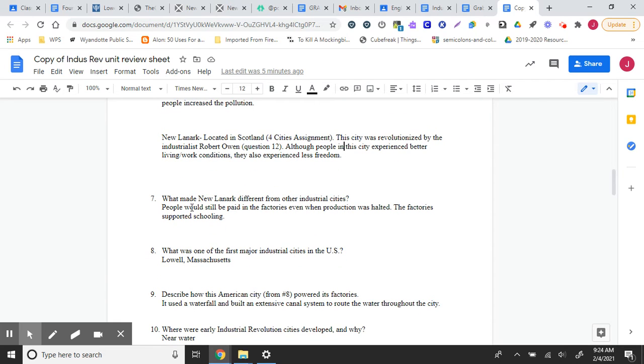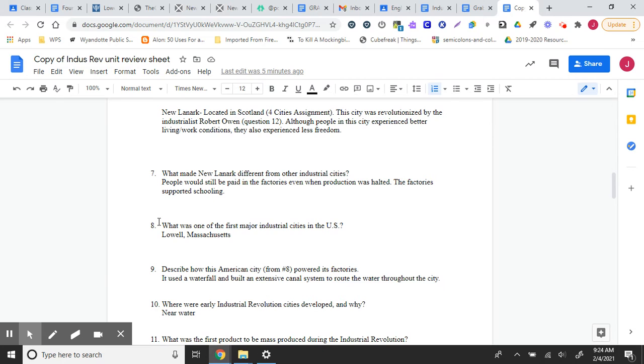Number seven, what made New Lanark different from other industrial cities? So this is kind of piggybacking on the last one that we did. People would still be paid in the factories even when production was halted. This was a new concept, paying people to do work that they weren't actually doing. And this came from a trade dispute between New Lanark and the United States, and so production stopped, but people were still being paid. And then also the money that was made from the factories was going into schooling.